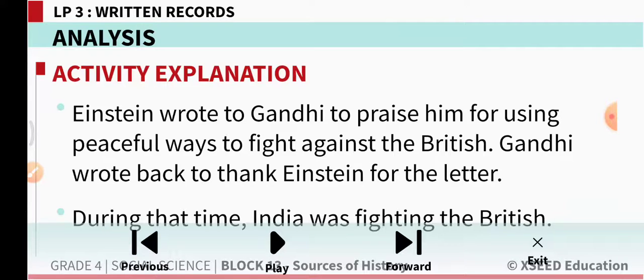Looking at the efforts of Mahatma Gandhiji, Einstein wrote a letter to praise him, to praise how great his work is and how he is using peaceful ways to get freedom for the country. Gandhiji also replied back in another letter. So what was happening during this time? During that time, India was fighting the British.